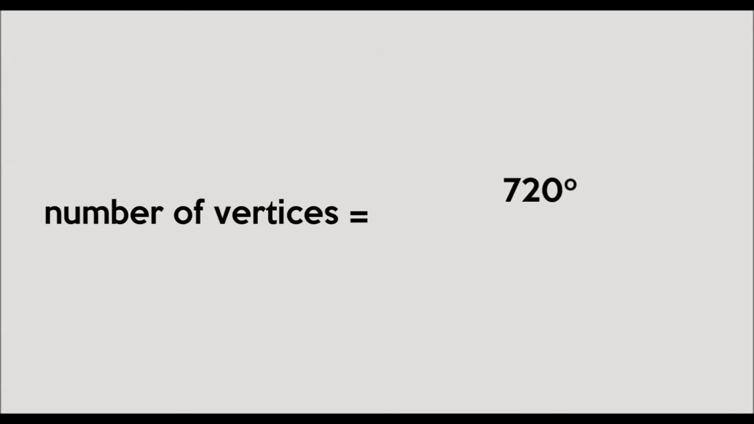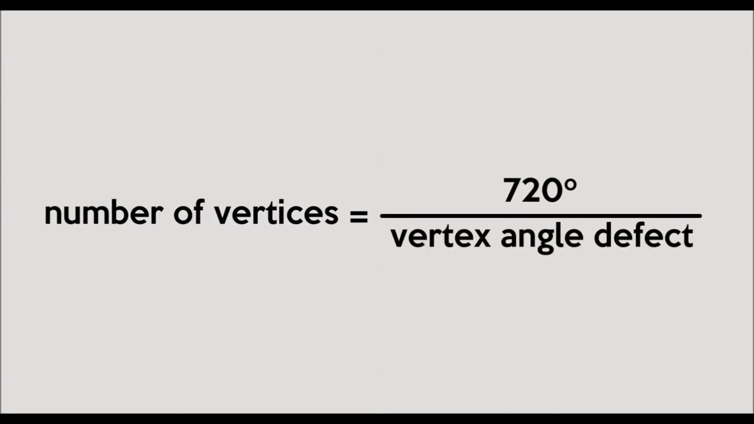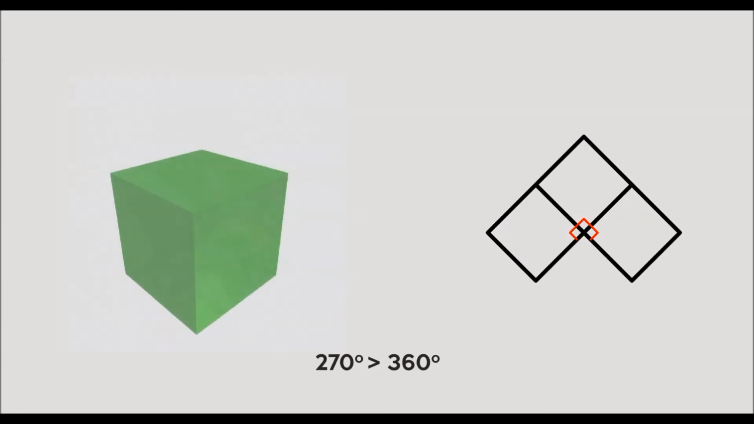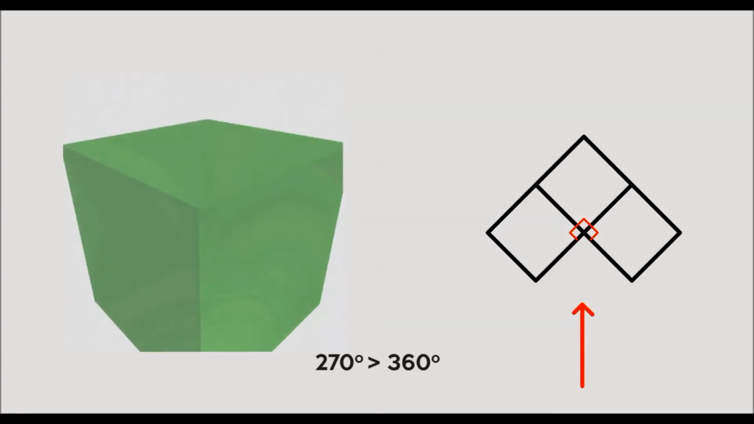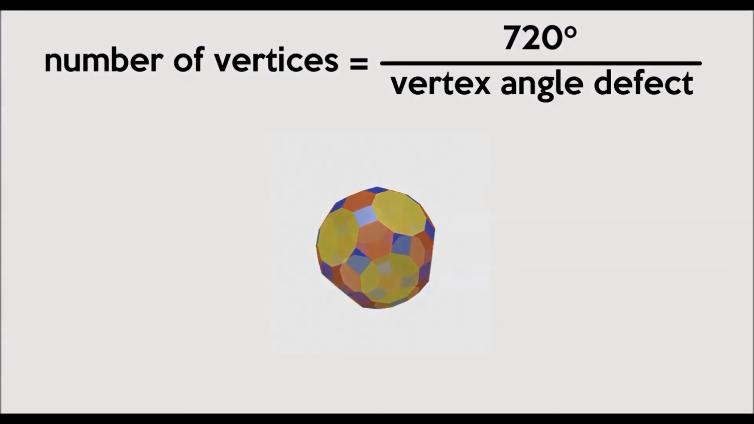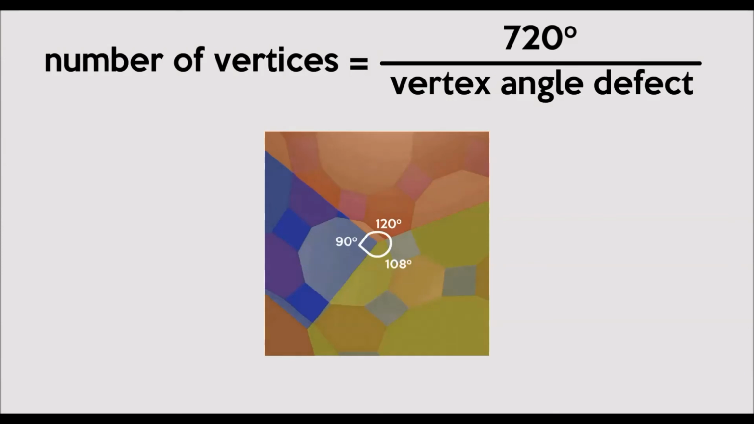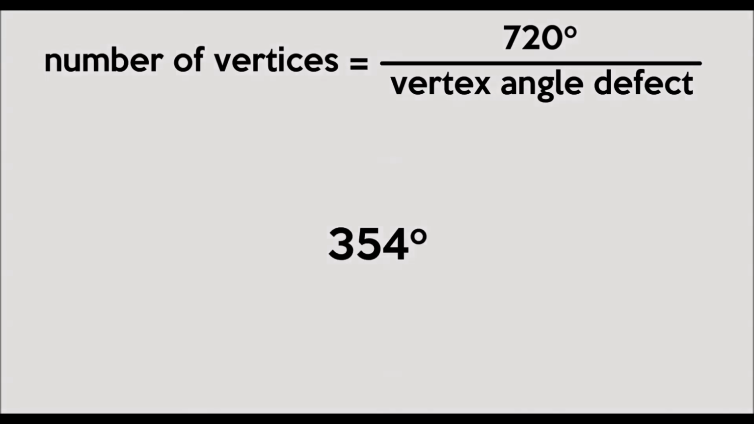There is a property unique to Archimedean solids, where the number of vertices in each solid is equal to 720 degrees divided by what's called the vertex angle defect. The vertex angle defect is the amount by which the angles at a point of a convex solid add up to less than the 360 degrees of a full circle, and is often measured in radians. In the case of the truncated icosidodecahedron, 3 faces meet at a point: 1 square, 1 hexagon, and 1 decagon. The sum of the angles at a point here is 354 degrees.